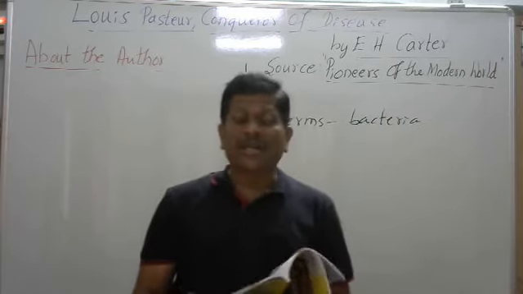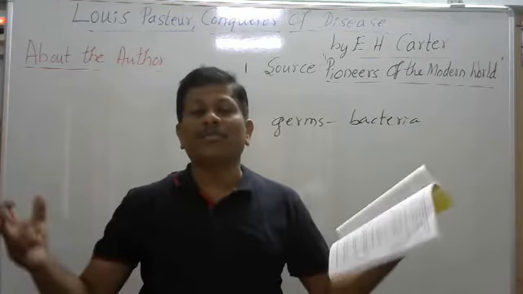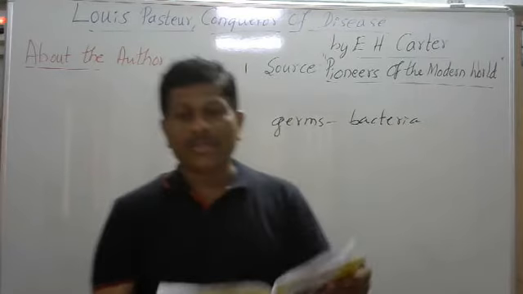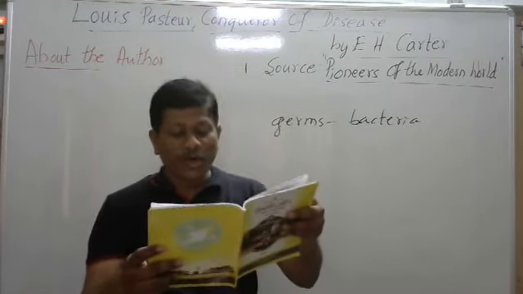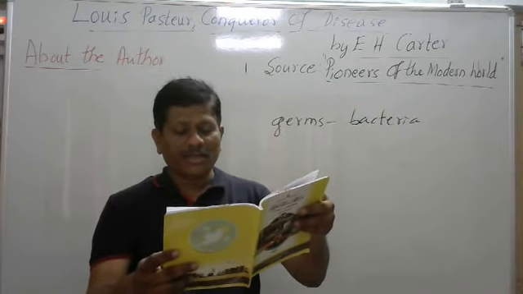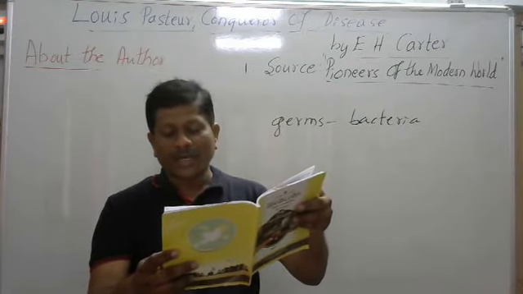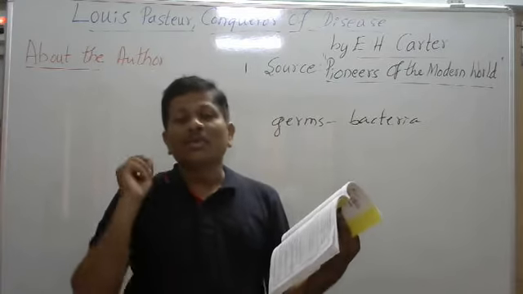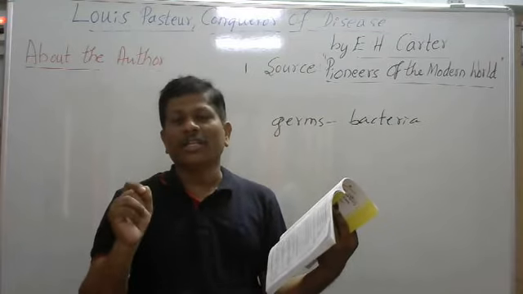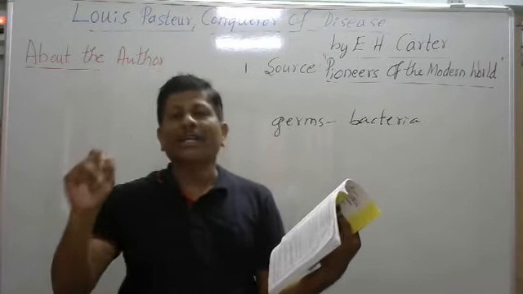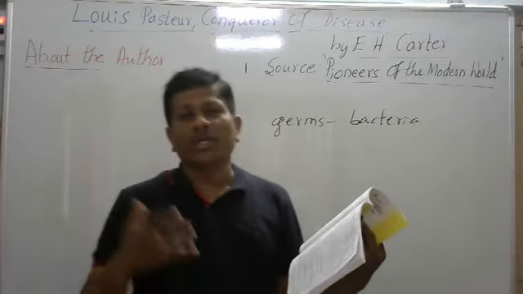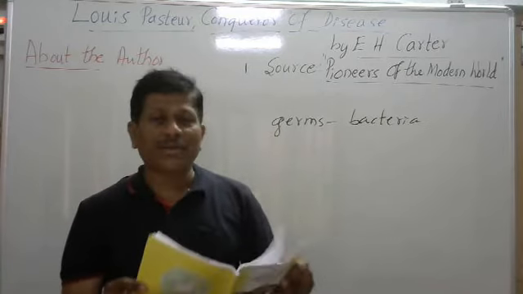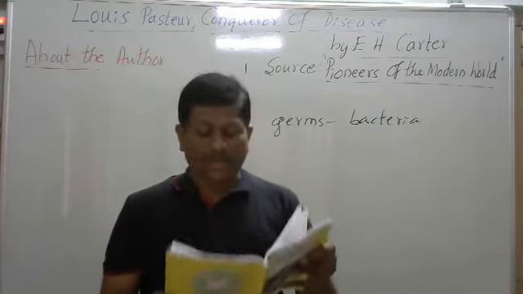Before we start, let's get more information about the author. Dear children, please open your textbook, page number 69. Note on the author. E.H. Carter was the chief inspector of schools in England during the 1930s to 1940. So E.H. Carter worked as chief school inspector during 1930 to 1940, whose duty was to give academic guidance to students, teachers, even institutions. On the basis of that experience, he wrote this chapter.